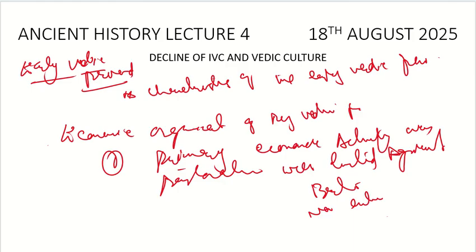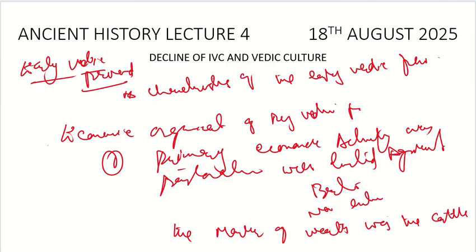And also, as there was no currency, the marker of wealth was the cattle. If you have a huge number of cattle, then you would be considered rich.